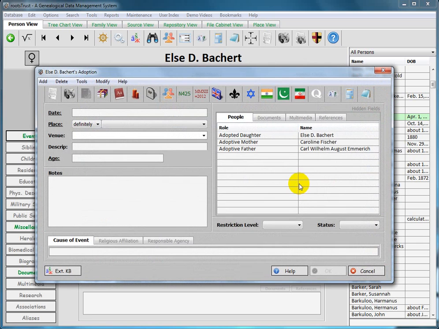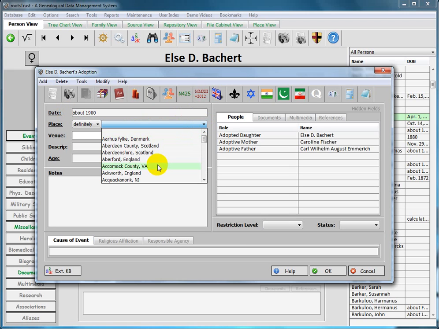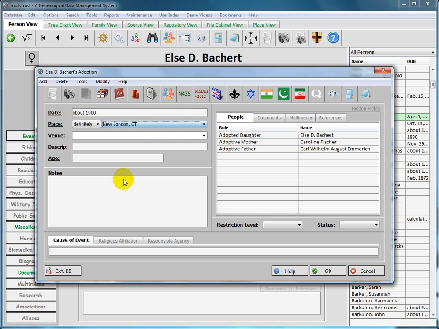Okay, so there we have a birth event. It was about 1900, and it was in New London, Connecticut.